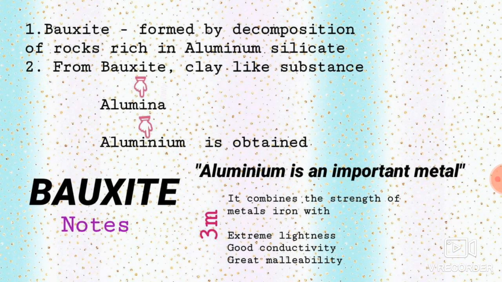This is about bauxite. First, the rocks having aluminium silicate are decomposed. As they get decomposed, bauxite deposits are formed. From that bauxite, you can take alumina and later you can convert it into aluminium. And this aluminium is very important because it combines the strength of iron with other properties like lightness, conductivity and malleability. Make a note of this slide.